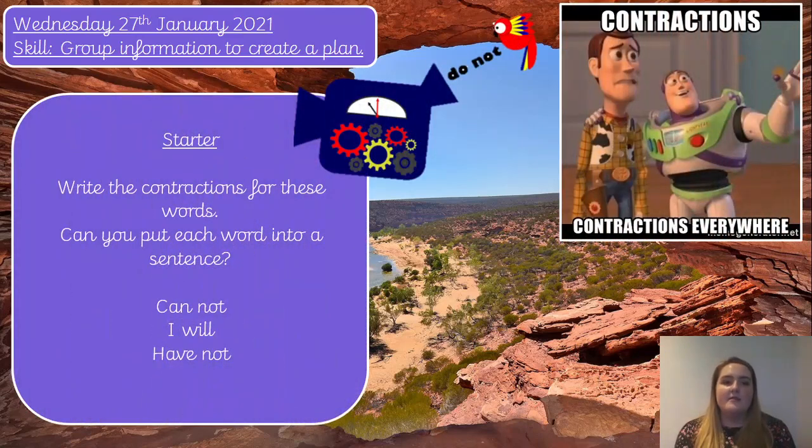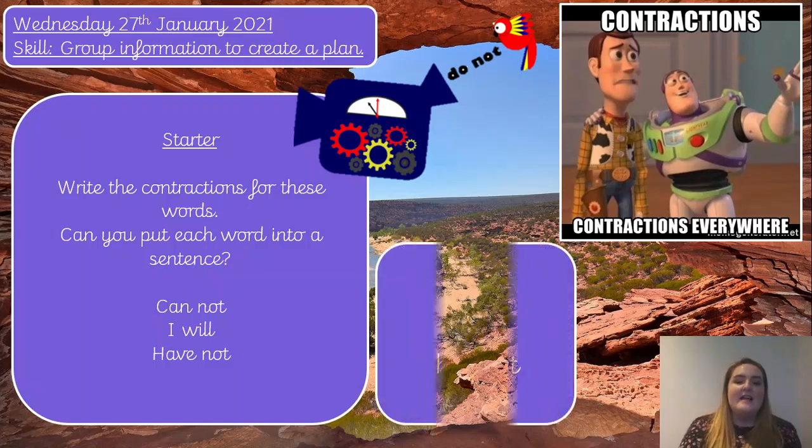Okay, let's have a look at our starter for today then. I would like you to write the contractions for these words. So we've got cannot, I will, and have not. So we've got those three groups of words there, and I would like you to write into your book the contractions for those words. Pause the video now, please.